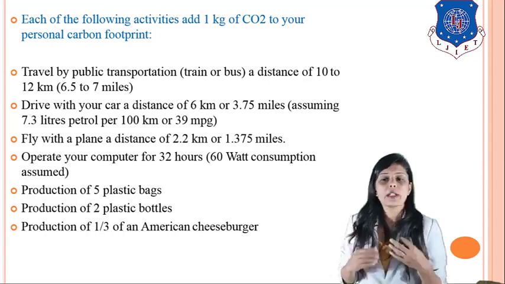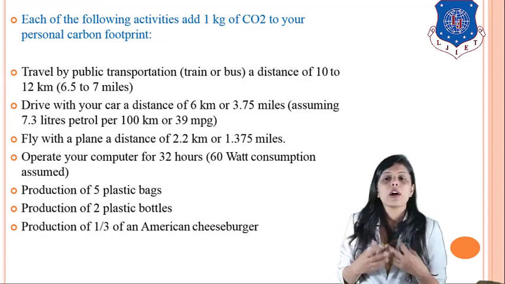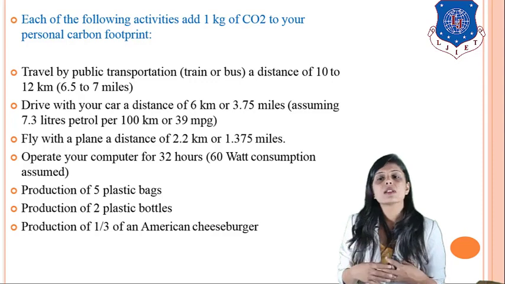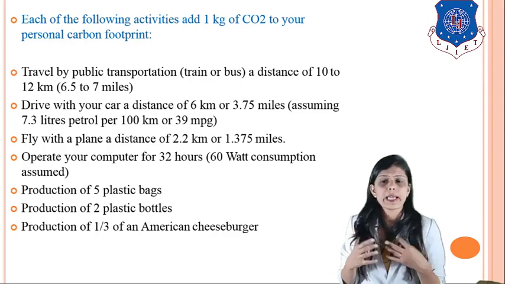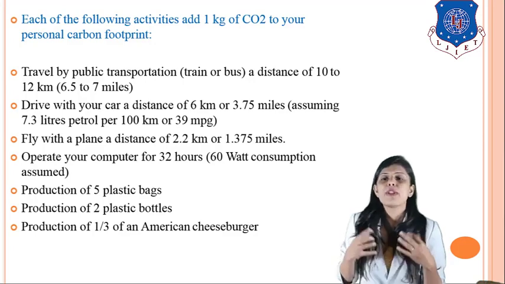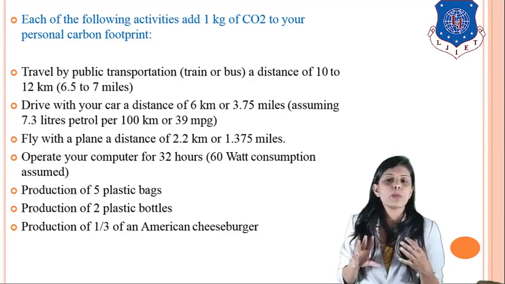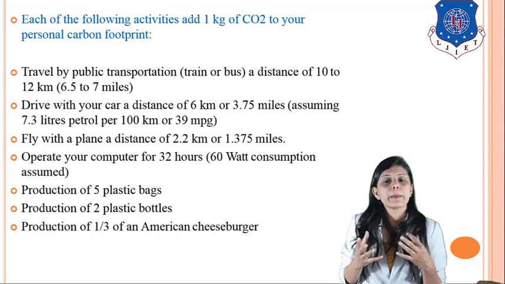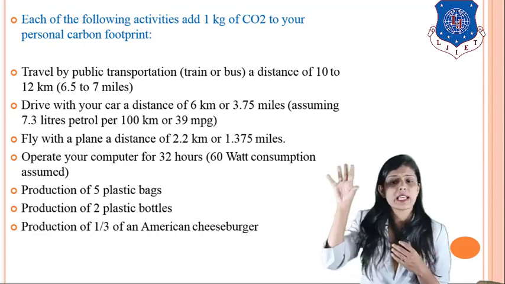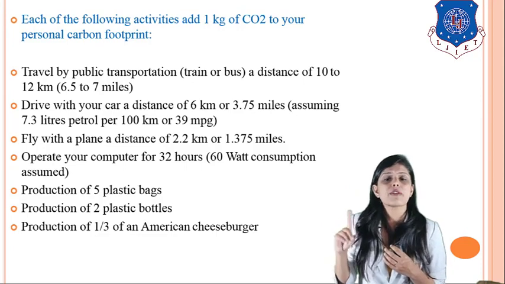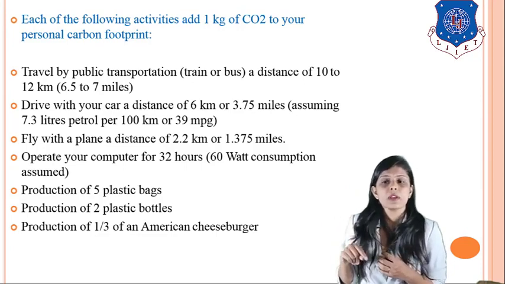Drive with your car a distance of 6 kilometers or 3.7 miles, at 7.3 liters of petrol per 100 kilometers or 39 mpg. Fly with a plane a distance of 2.2 kilometers or 1.375 miles will release 1 kg of carbon. So each and every example is a release of 1 kg of carbon.